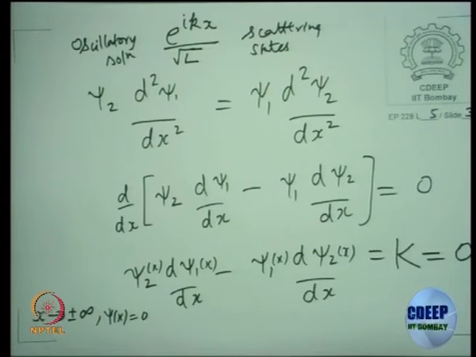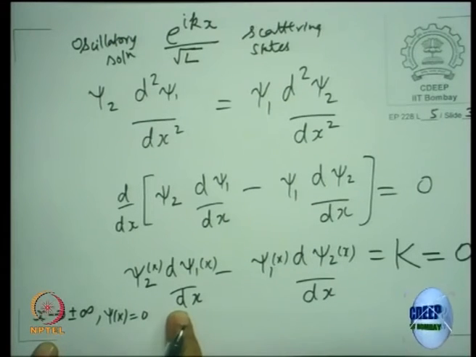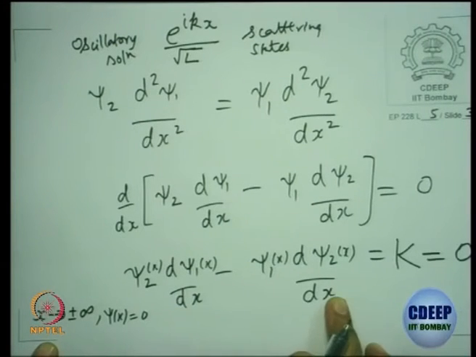We want to look at bound states which vanish at plus or minus infinity, and we are assuming that it is degenerate and we are getting a condition like this. So, can we further simplify this condition? Since this is 0, the first term is equal to the second term. Is that right? Excellent. So, what does that tell us? Yes.